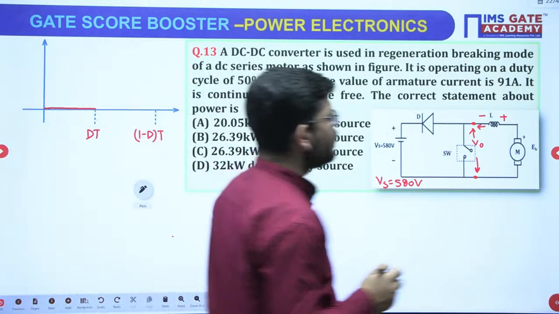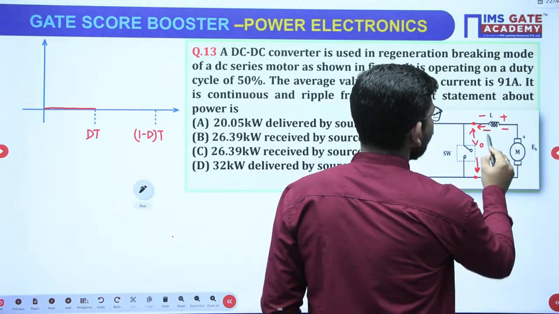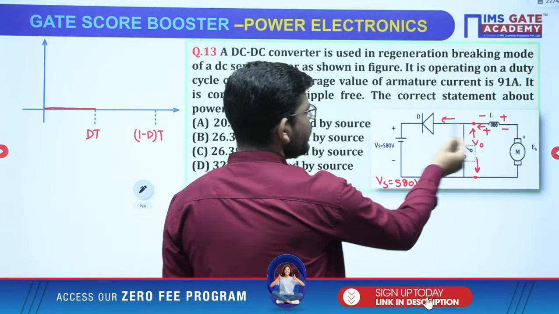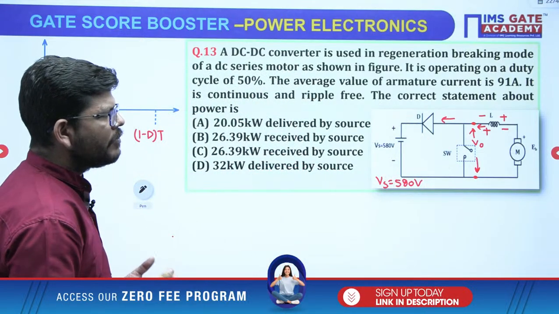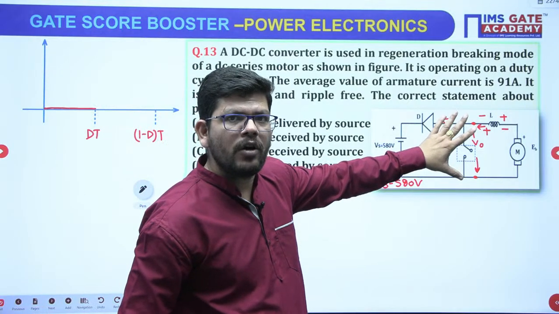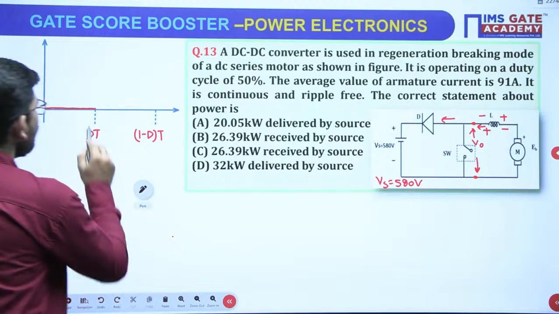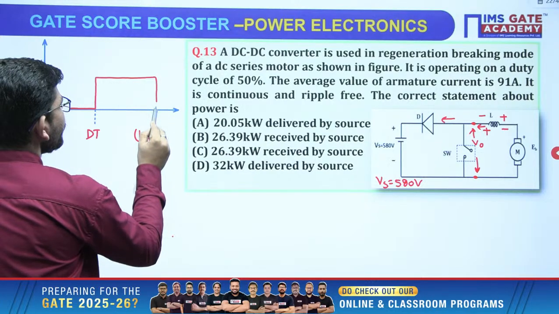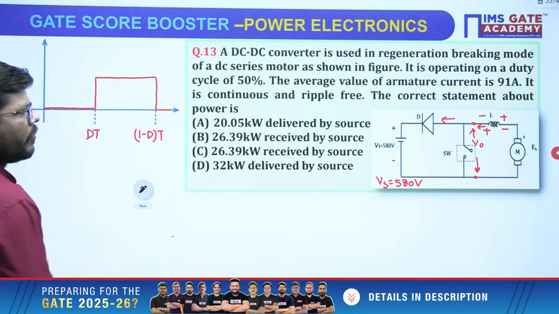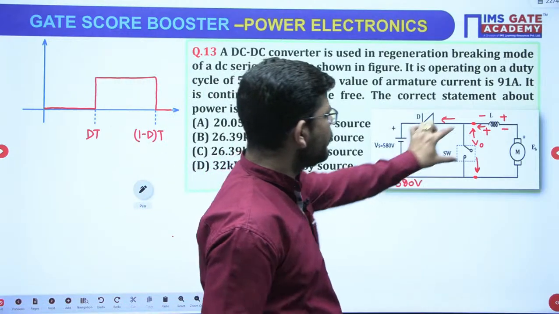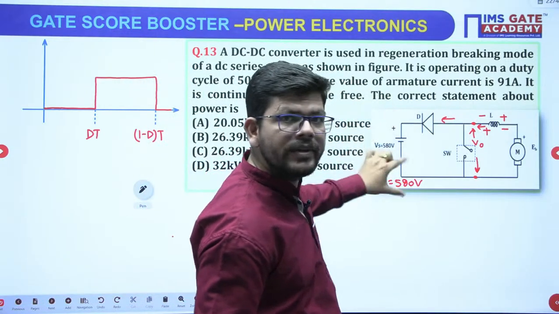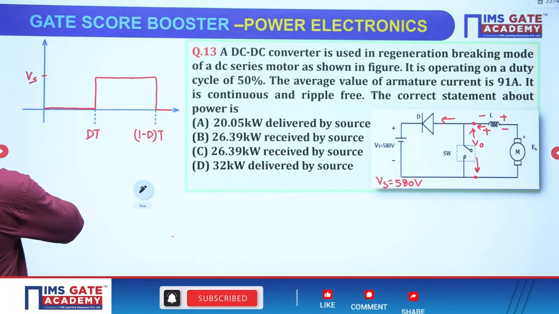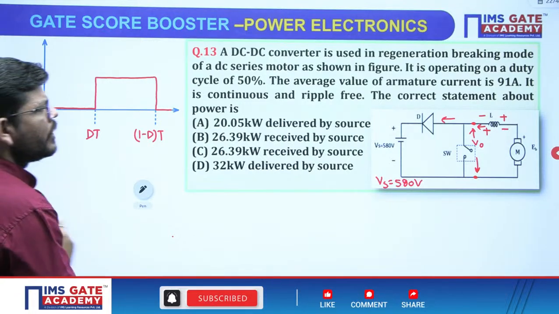Now when the switch is off, at that time the inductor polarity will be like this, and due to this polarity the diode will get on, and now the current can come in this part of the circuit. At that time you will be getting some output voltage, because the switch is off. V0 will have some value, right? So this will be the waveform. And what value will V0 have? Just see, V0 will be equal to this Vs, because the diode gets on, right? So V0 will have the value Vs, correct?